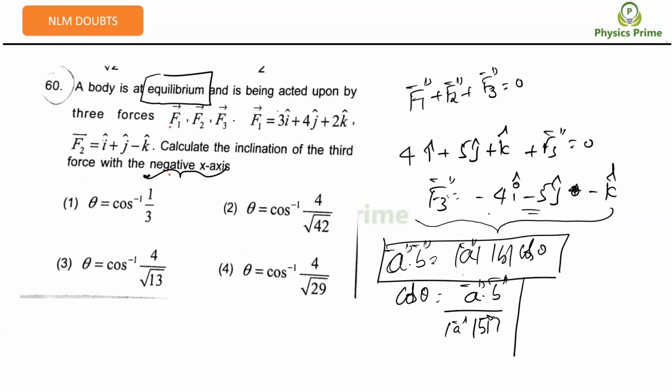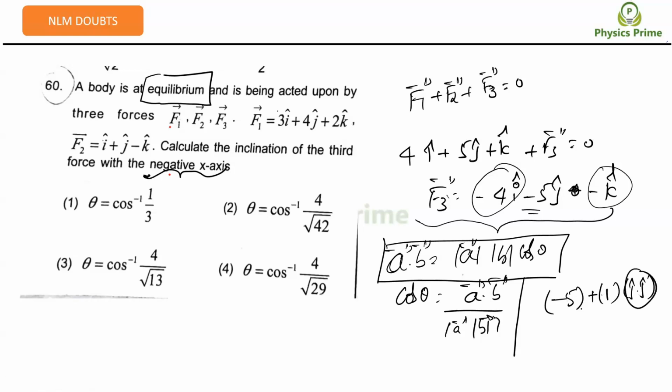A dot B. That means F3 vector dot y-axis: this component will become 0, this component will become 0, because i cap is perpendicular to the y-axis, and k cap is perpendicular to the y-axis. That is nothing but minus 5 into plus 1, that means 5 into 1 into j dot j. j dot j is what? 1 only, right?